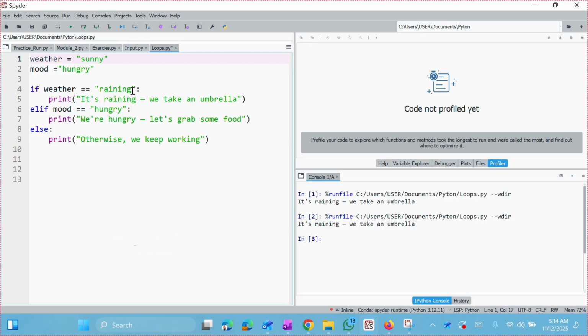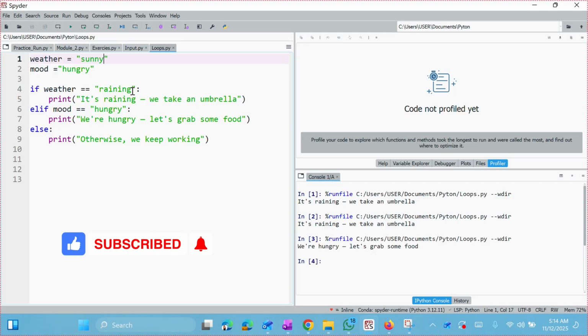Now I'm going to run this code. So the weather condition returned false because it's not raining, and it will run the next line of code.